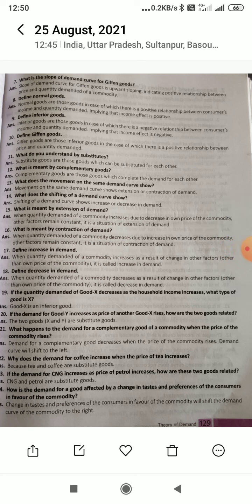What do you mean by expansion of demand? When the quantity demanded of a commodity increases due to a decrease in the own price of the commodity, other factors remaining constant, it is a situation of expansion of demand. And what is meant by contraction of demand? When the quantity demanded of a commodity decreases due to an increase in the own price of the commodity, other factors remaining constant, it is a situation of contraction of demand.